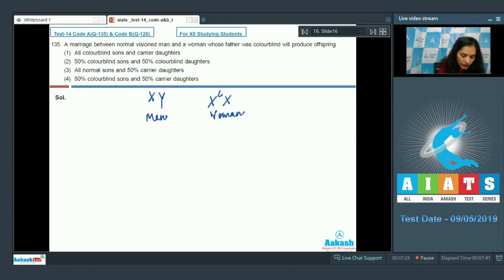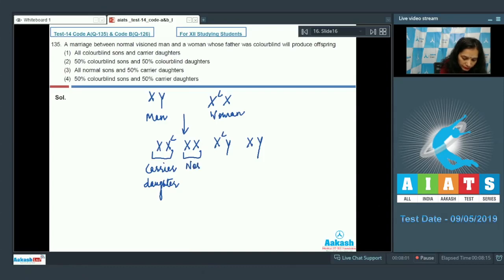They marry each other and then the genotype of offspring can be X X^C, this X X, this X^C Y and X Y. Means this is a carrier daughter, this is a normal daughter, this is a colorblind son, and this is a normal son.